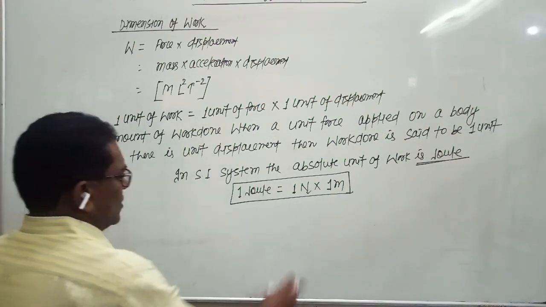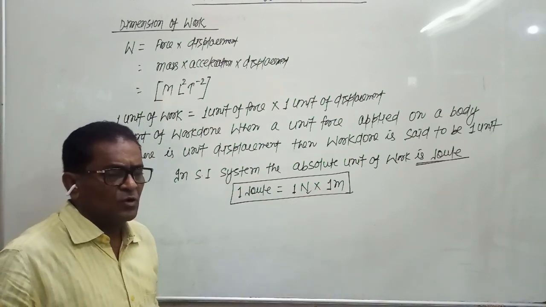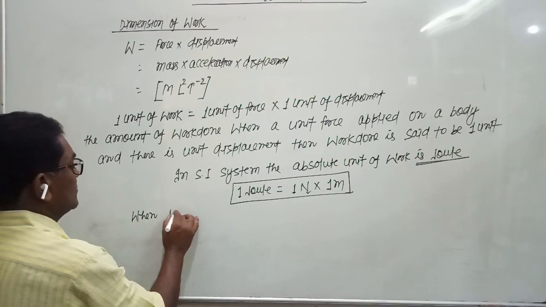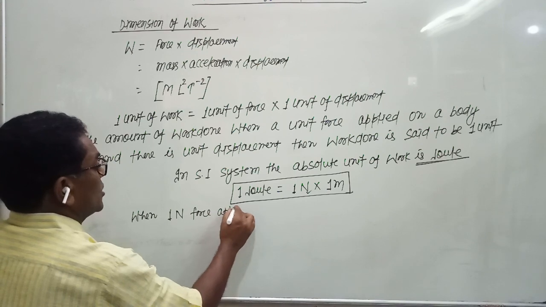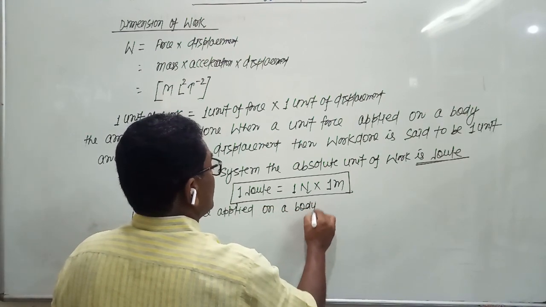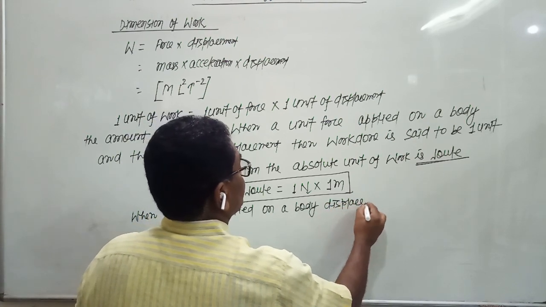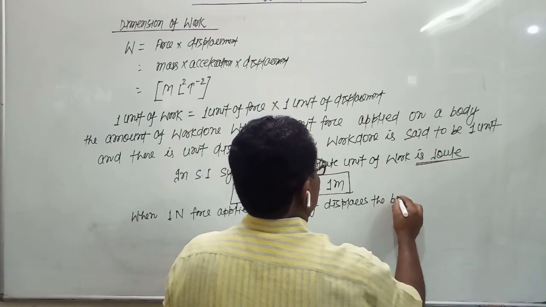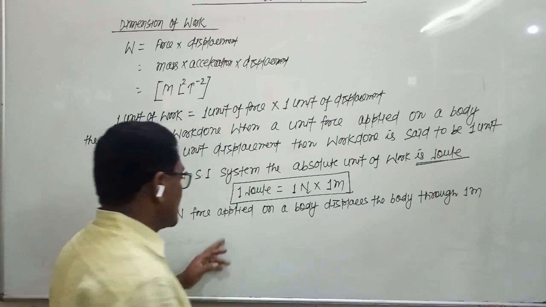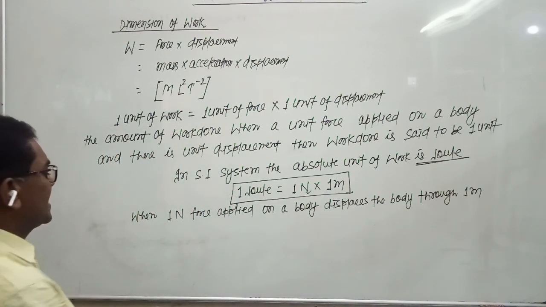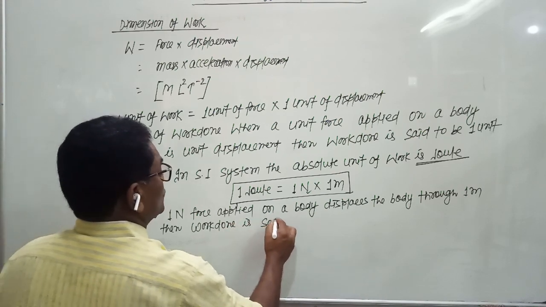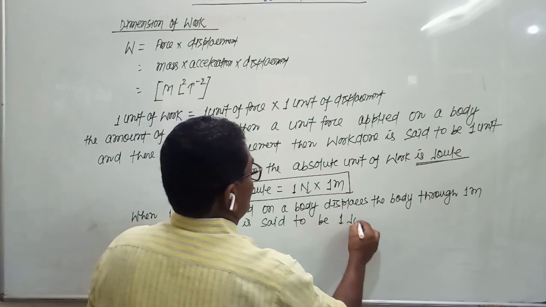When 1 Newton force applied on a body displaces the body through 1 meter, then work done is said to be 1 joule.